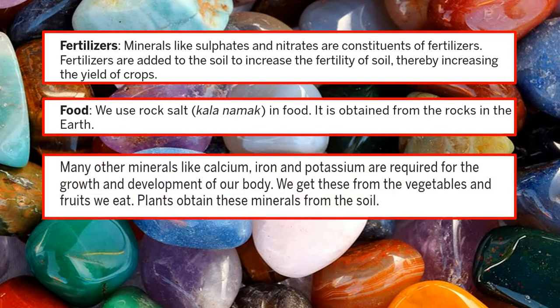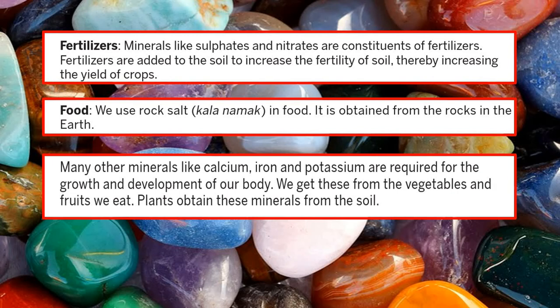Many other minerals like calcium, iron and potassium are required for the growth and development of our body. We get these from the vegetables. We've learned in previous classes that this food is rich in calcium, this is rich in iron. Like we say the green leafy vegetables are rich in iron, and milk is rich in calcium, or maybe even your till. Nowadays, winters have started, you get gajak which has till in it. Those tiny seeds are also rich in calcium.